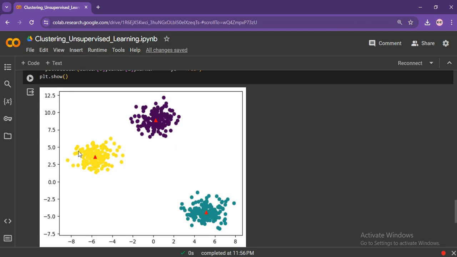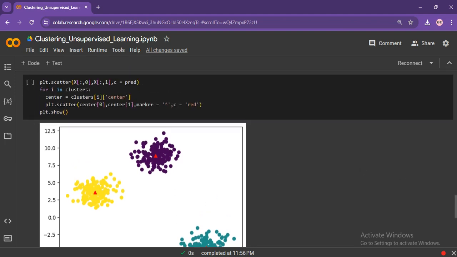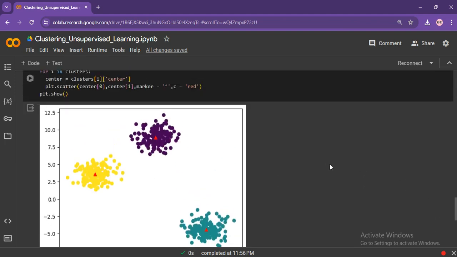So for example, the yellow one would be the pencil, the purple one would be the pen, and finally the blue one would be, I don't know, the eraser. So as you can see, each point is in its own category. This is a really small and easy implementation of clustering.